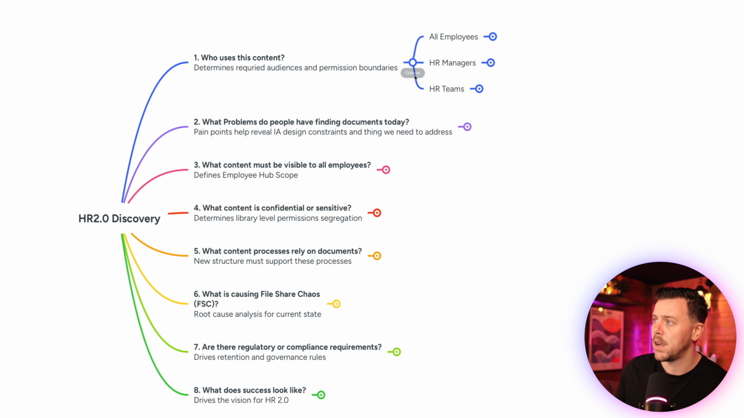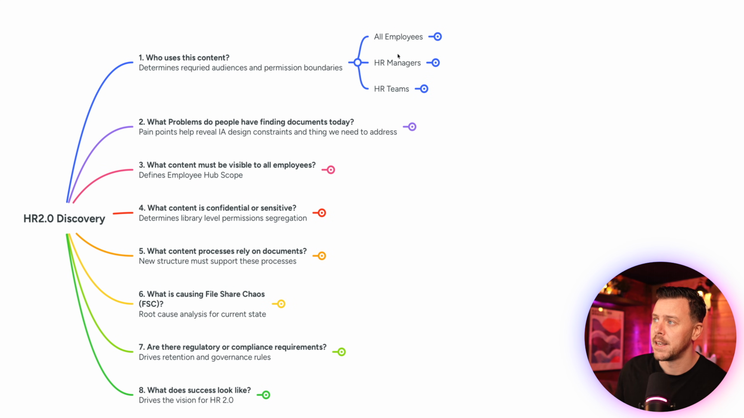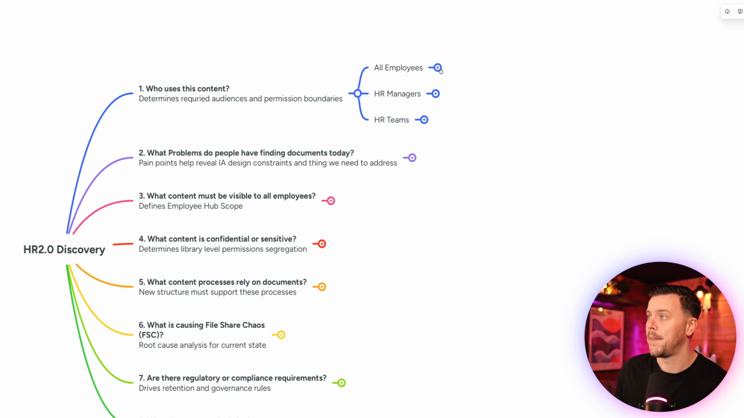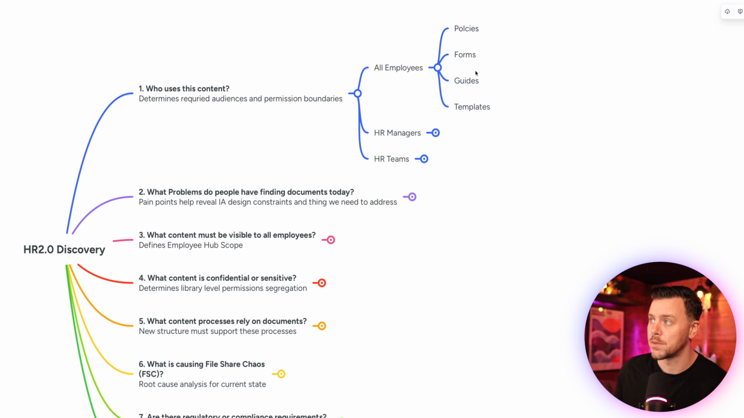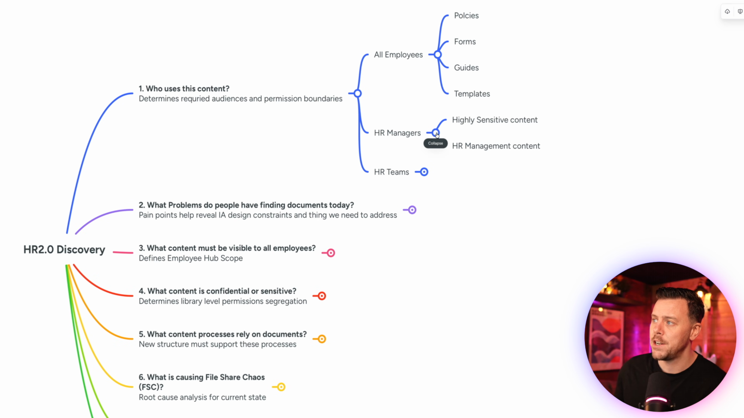So if we expand this out, we might find that we have content that is applicable to all employees. And that in turn might be policies, forms, guides, templates, that kind of thing. That's going to be your intranet style content. Then we might have content for HR managers, which would be highly sensitive HR content or HR management specific content.